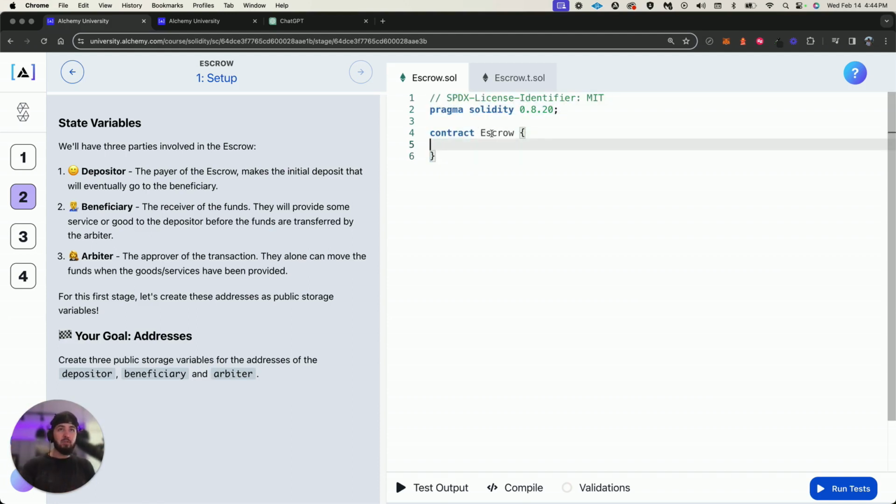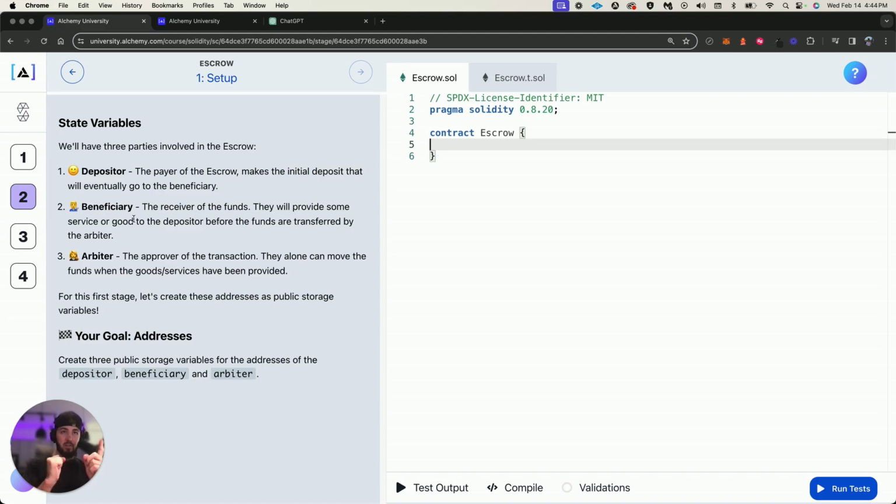So state variables. We have 3 parties involved in the escrow. Depositor, the payer of the escrow, makes the initial deposit, so person A, boom, into the escrow account, which will eventually go to person B, the beneficiary. The beneficiary is the receiver of the funds. They will provide some service or good to the depositor before the funds are transferred to the arbiter.